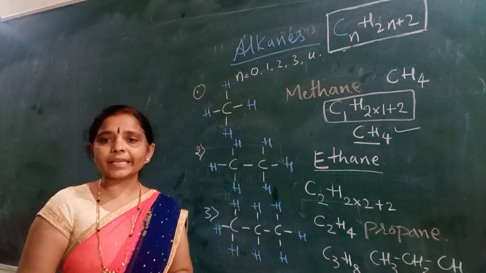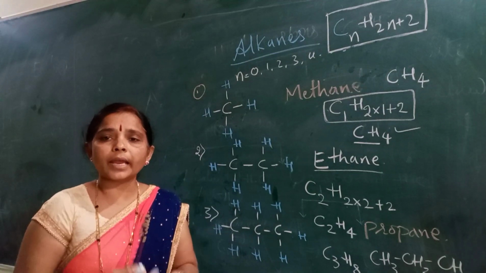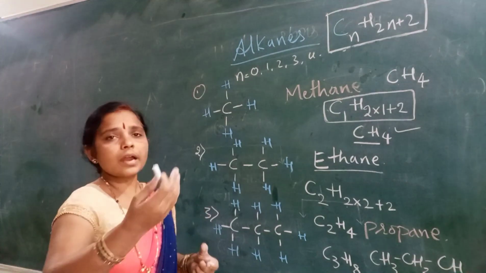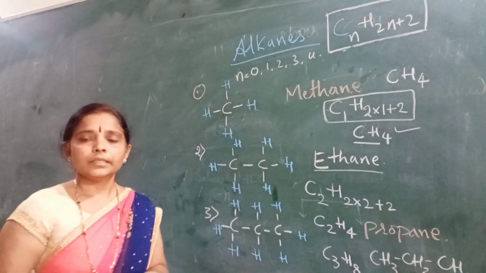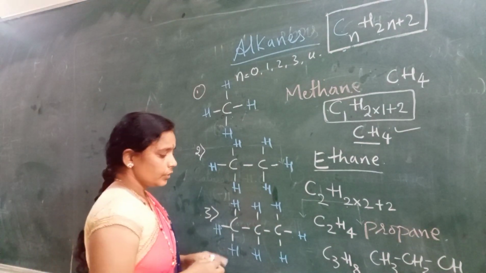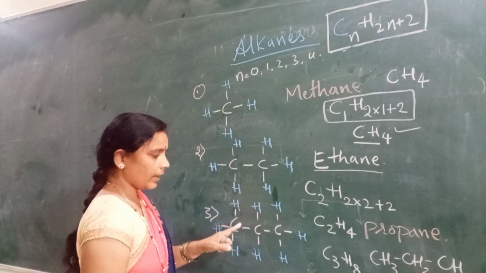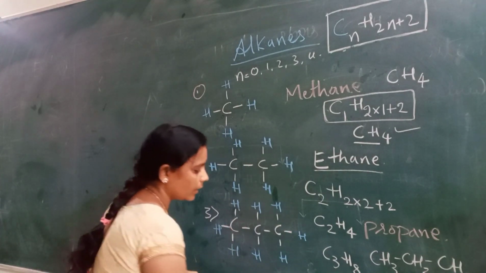So this is the structural formula, this is the condensed formula, and another formula is the bond line formula. Bond line formulas are those written with lines only. That will start with propane itself. Let me write the bond line for the third member, propane.